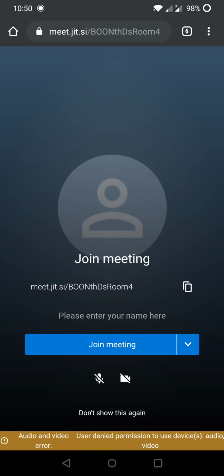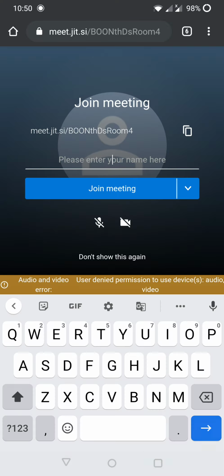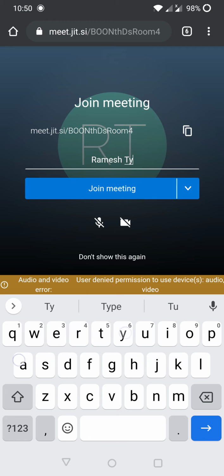So here is the portal. Here what you are required to do, if you are using such options, is to enter your name as known in the registration diary of the school. Like for example, if your name is Ramesh Tyagi. Second, you have to switch on your video before entering the meeting. This is for us to recognize you better, and it is recommended that you keep your microphone off unless you have a doubt during the meeting. You will be required to do so.